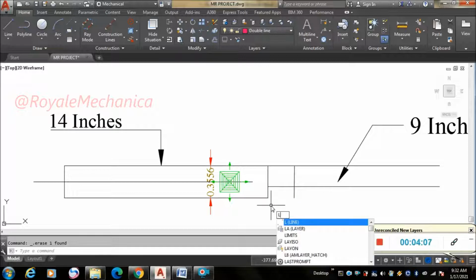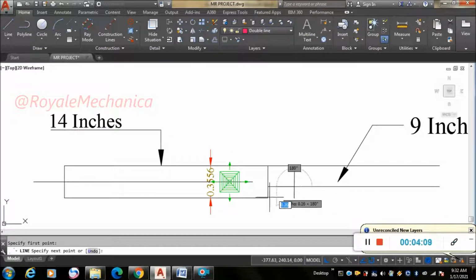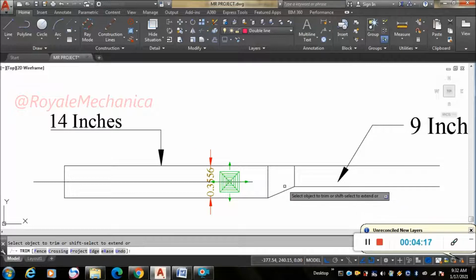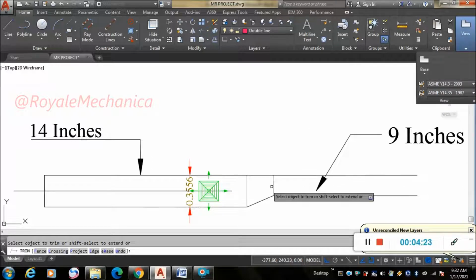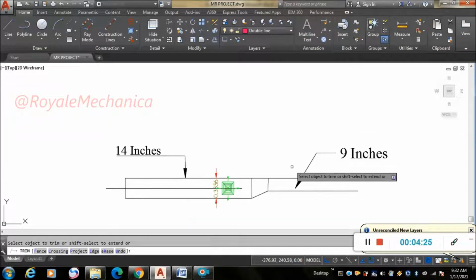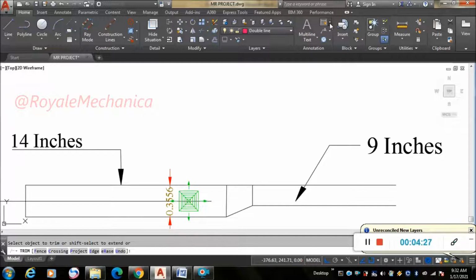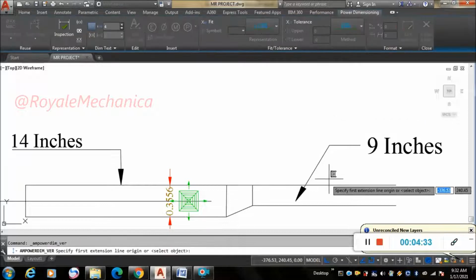Take the line command, from here to here you join. Now TR, double enter, delete other extra lines. So this duct is of 9 inches. This duct is of 9 inches. We can measure also. Vertical to take 0.2286. It should be 0.2286.